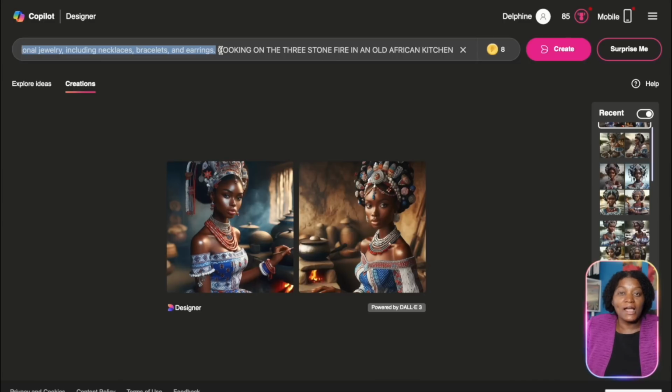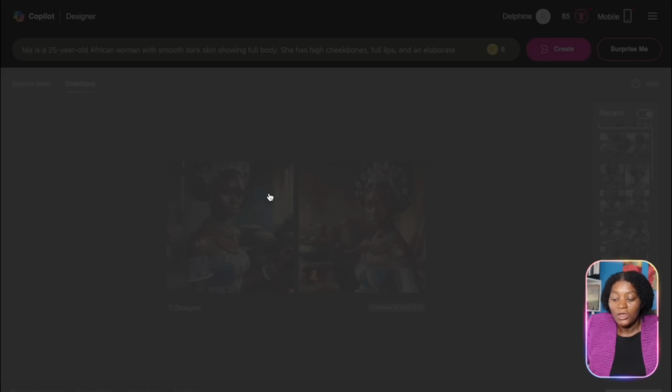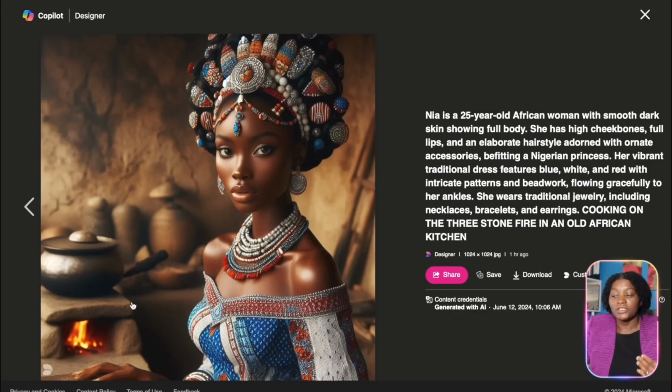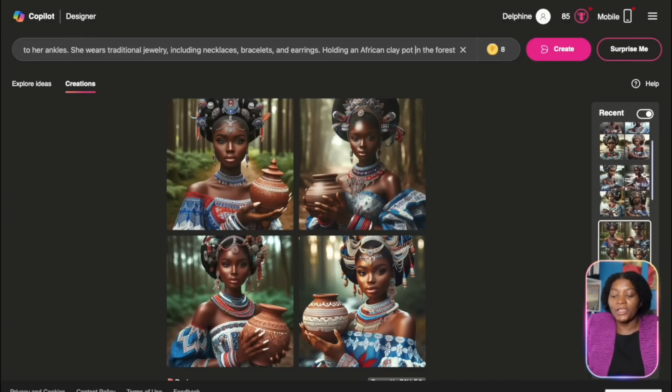Now every other action when she's doing something, for example, I've just added here that she's cooking in the kitchen. So based on your story, you can take the description of Nia, then add the action, whatever action that she's performing, you are just going to add it like this. So now I added this action and this is what it gives me. So you can see her here cooking in the kitchen. You can see the next one, she's cooking in the kitchen. So you can see everything remains the same.